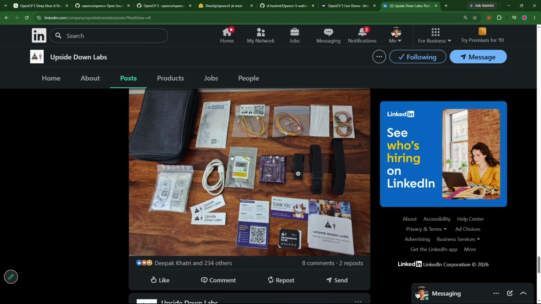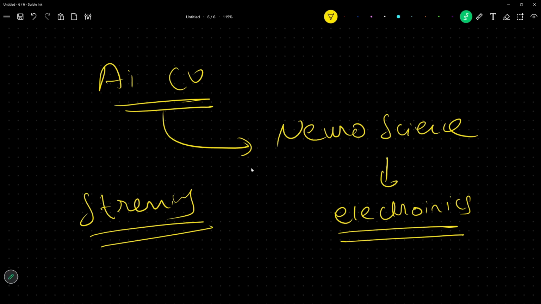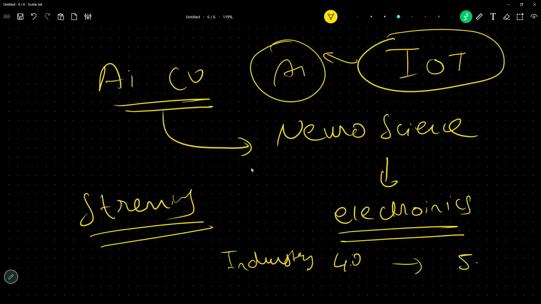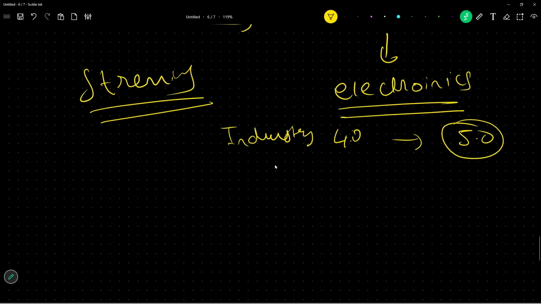Okay, this is the kind of kit they give, and they give it for home development. So which industry am I talking about? I'm talking about the IoT industry. Okay, and the IoT industry is also adopting AI very heavily, and that is called Industry 4.0, the fourth revolution of industry. And today we are understanding OpenCV 5.0, which is the fifth revolution in the OpenCV game.